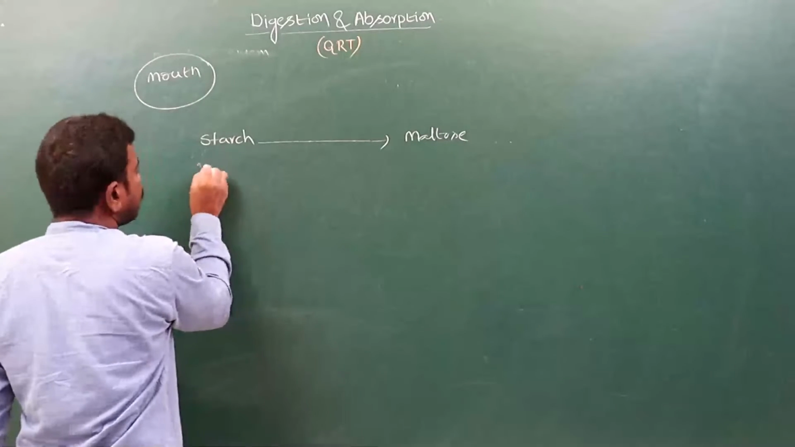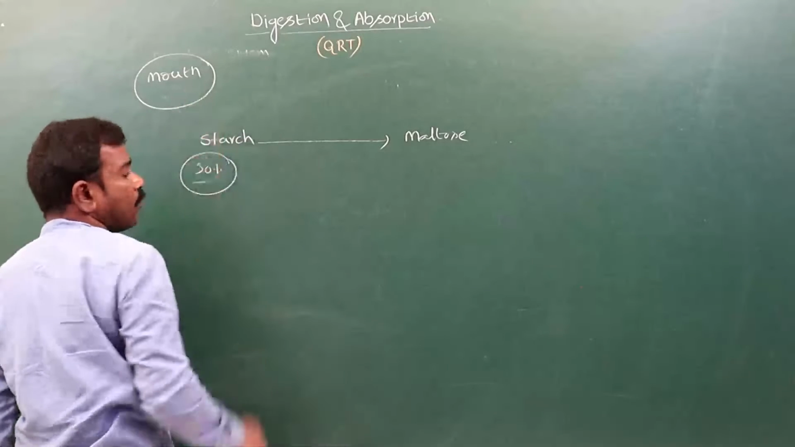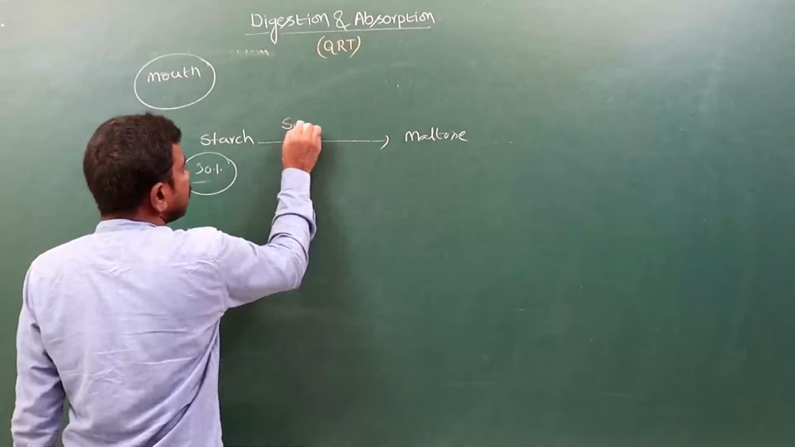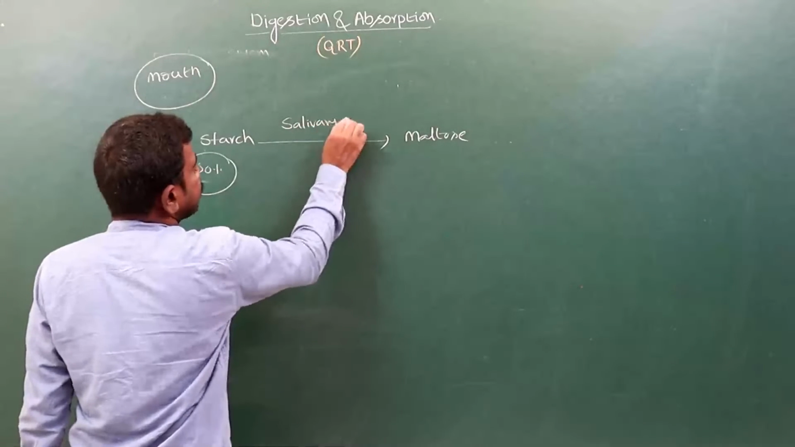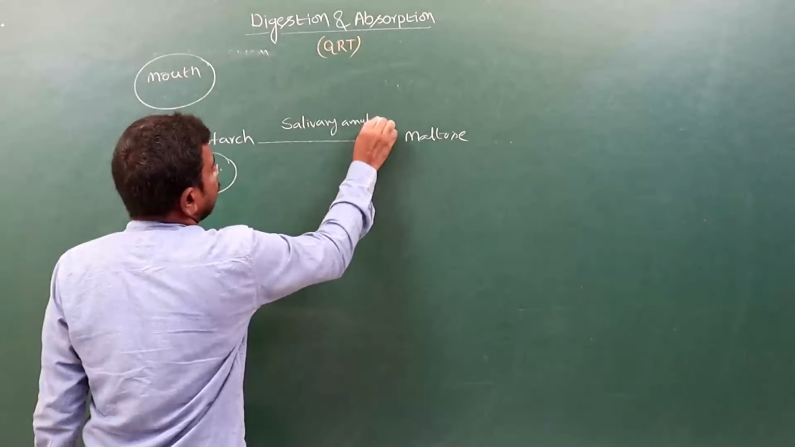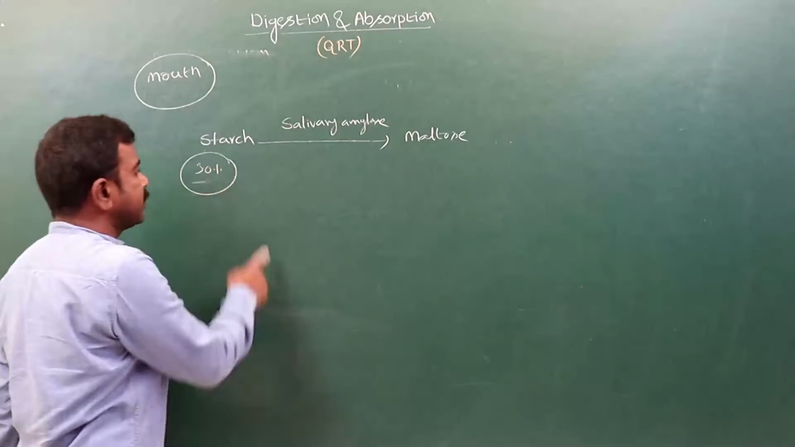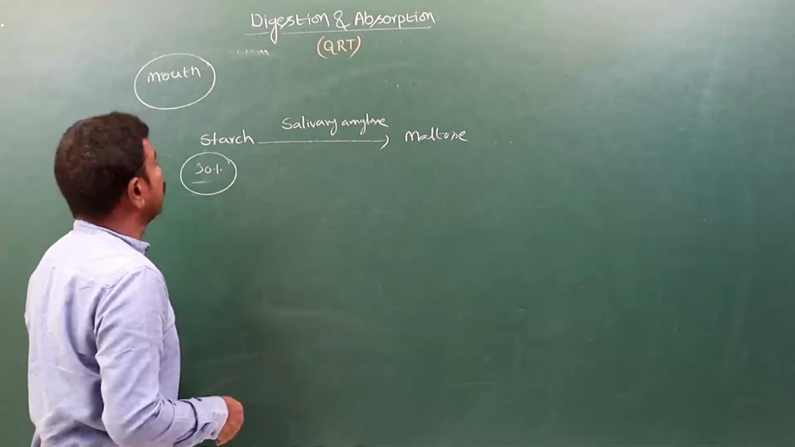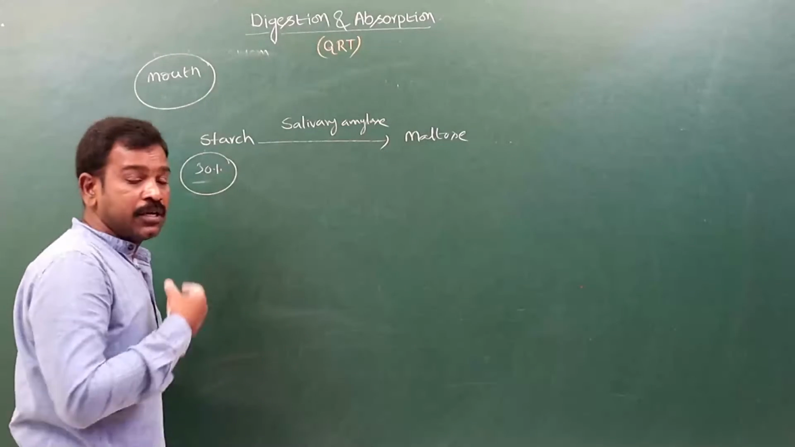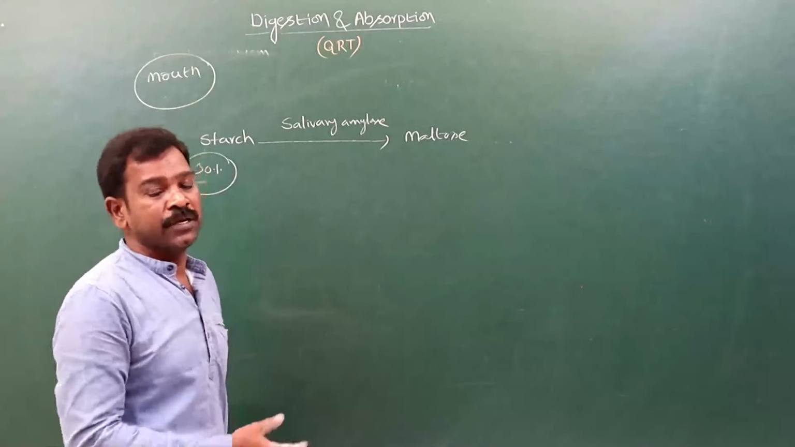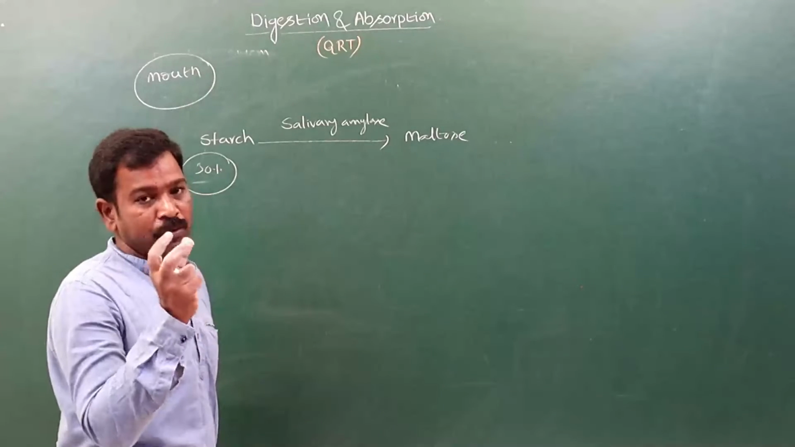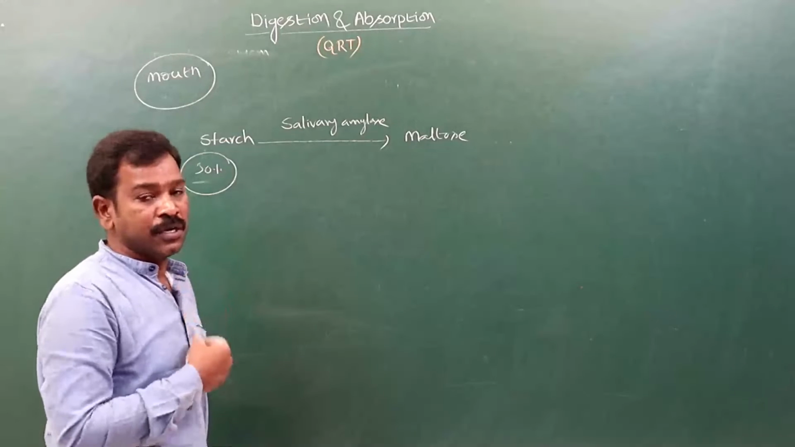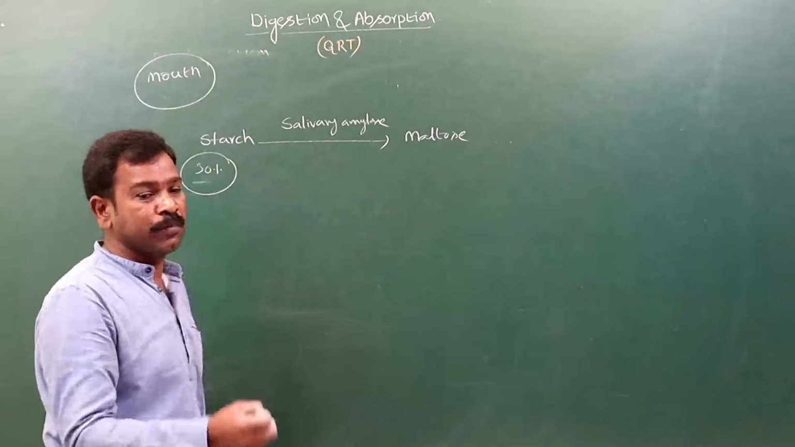30% of the starch is digested in the mouth, particularly in the oral cavity. See what is digesting here? Salivary amylase. The salivary amylase is digesting the starch into maltose. And next, when deglutition takes place, the bolus which has formed in the oral cavity enters the esophagus by peristalsis movements.